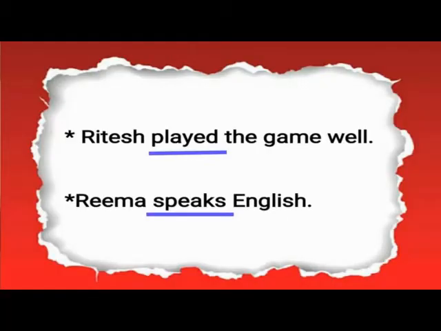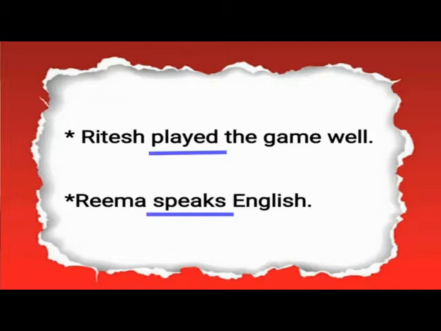See these examples. Ritesh played the game well. In this sentence, played is a main verb and it's denoting the action which took place in the past. Played is a simple past tense and we do not have any other verb in the sentence.